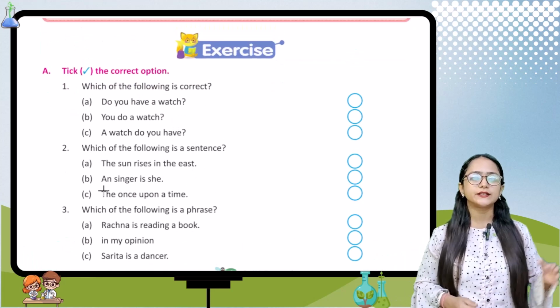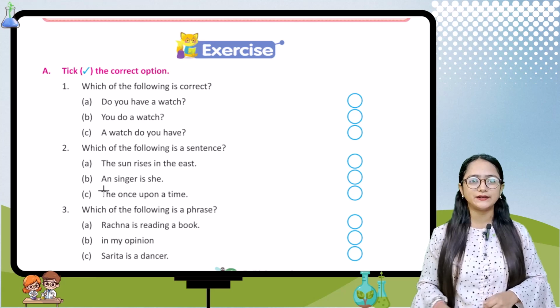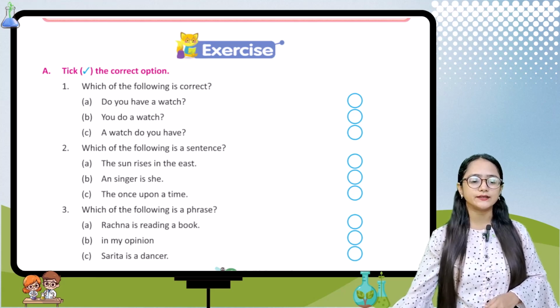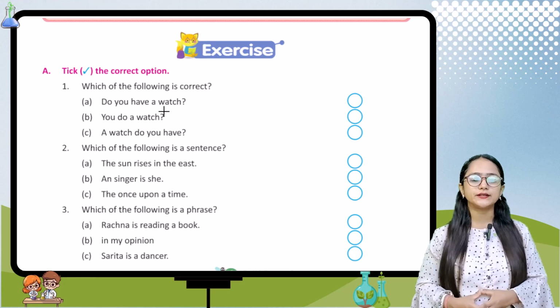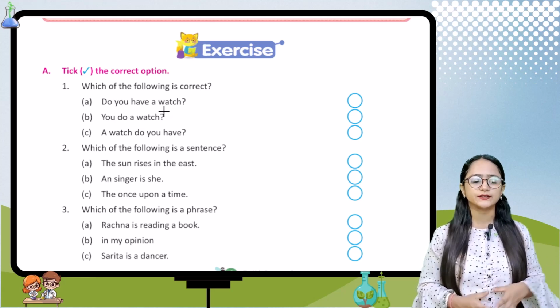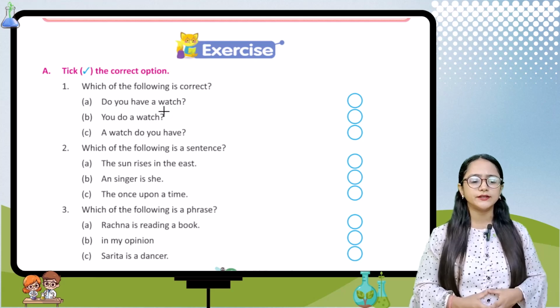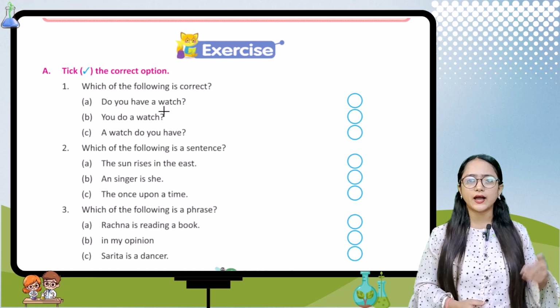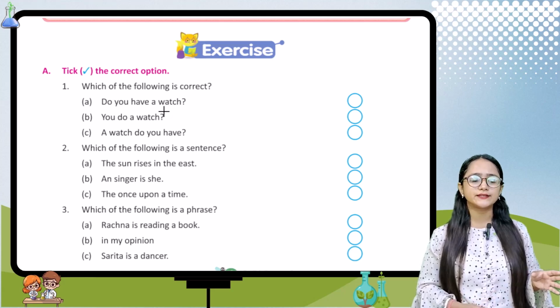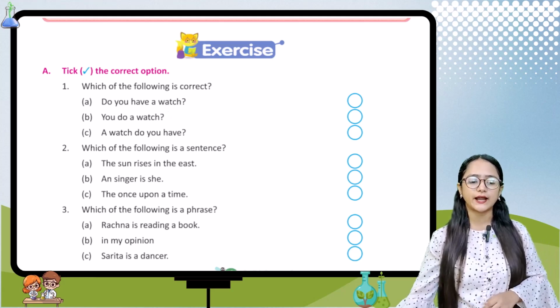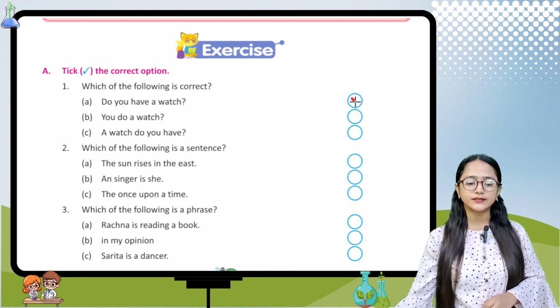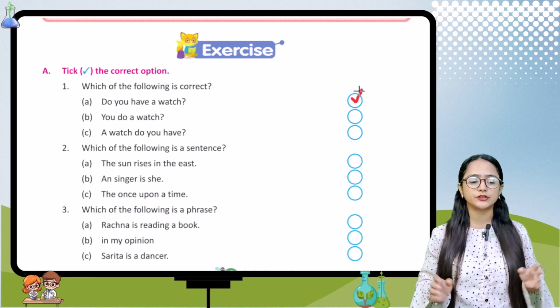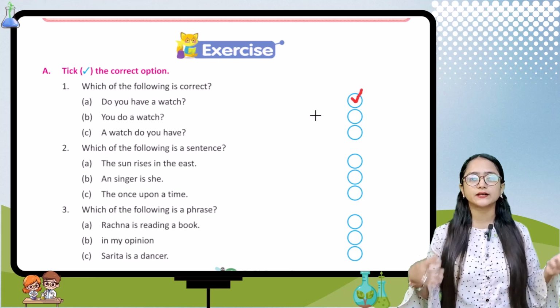Now students, let's move into the exercise part. The first one is take the correct option. Here it is asking which of the following is correct. First, read the options carefully. Do you have a watch? You do a watch? A watch do you have? So the correct form of sentence is: do you have a watch? Take that one, because in this the first letter is capital and there is a question mark also, and it makes complete sense.